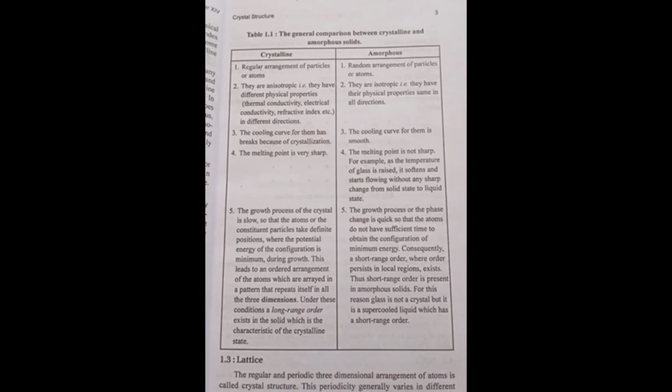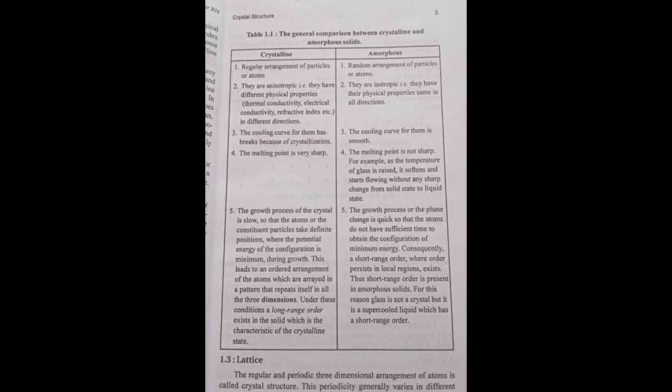Glass, plastic, resin, pitch, candy, etc. are some examples of amorphous solids. The figure shows the atomic structure of amorphous solids. These are: first is a single crystal, second is a polycrystalline, third is amorphous. This is the comparison between crystalline solids and amorphous solids.